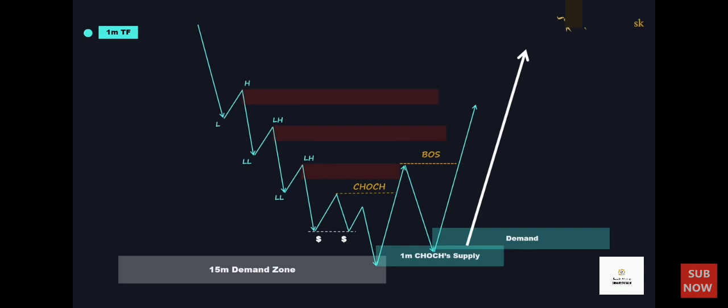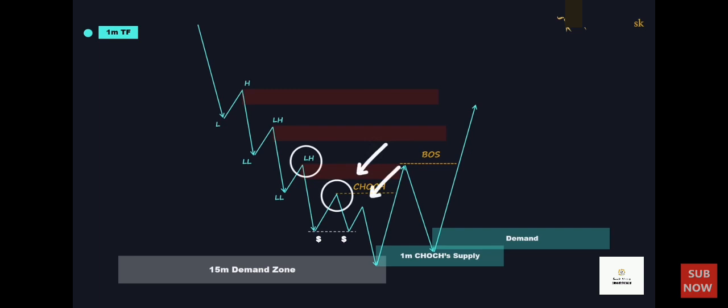Now let's say you somehow miss this entry opportunity during the change of character, or you simply want to open additional long positions. After the mitigation of the demand zone, price reversed and shifted its character to the upside by breaking and closing above these structures and breaking through several supply zones. If you couldn't execute any long positions from the change of character supply zone, in such a scenario, the recommended approach is to use SMC's continuation strategy to enter the market. To achieve this, the price needs to break the recent structure to the upside and pass through this 1-minute supply zone, creating a newly generated demand zone.